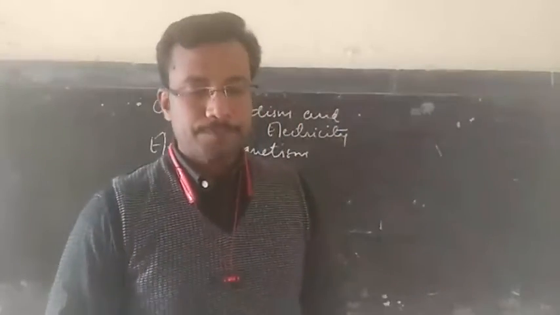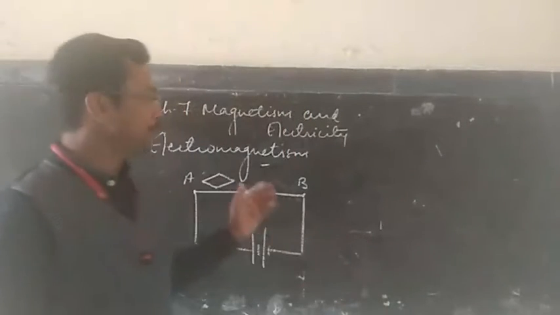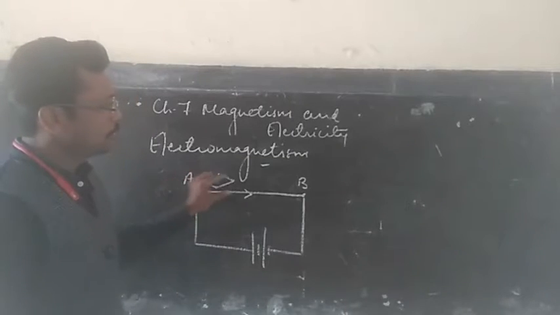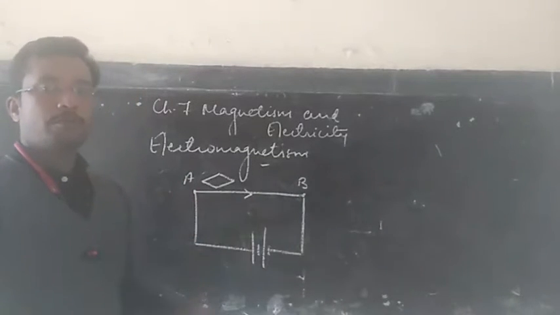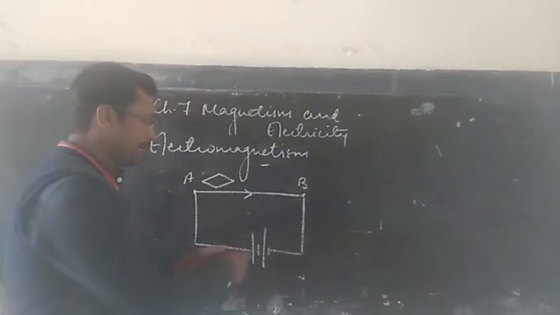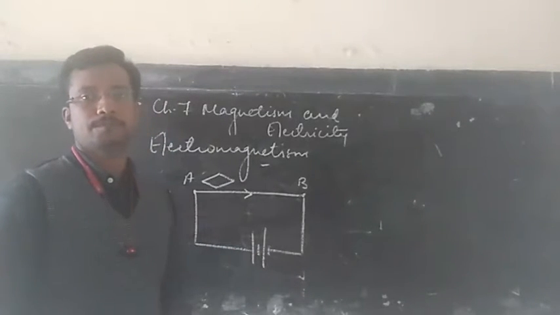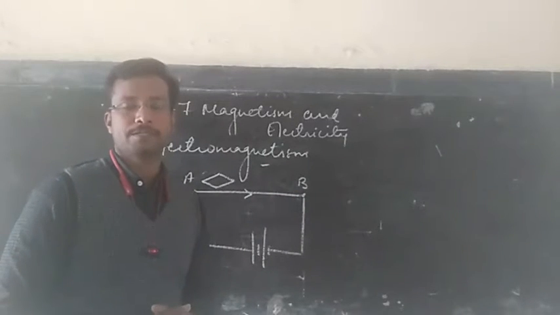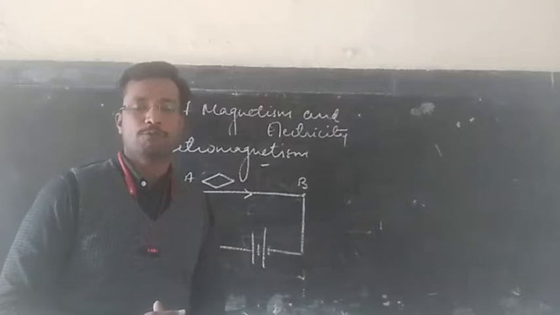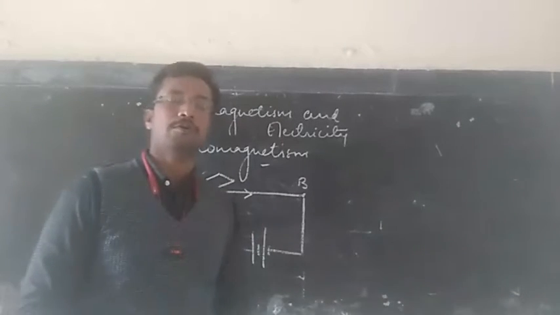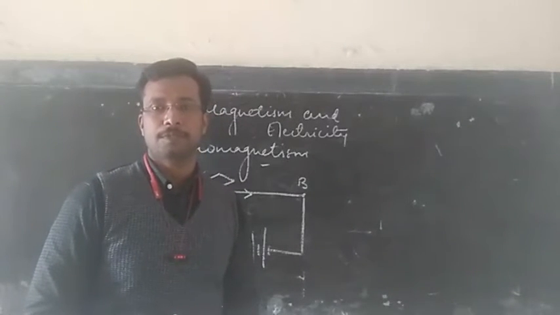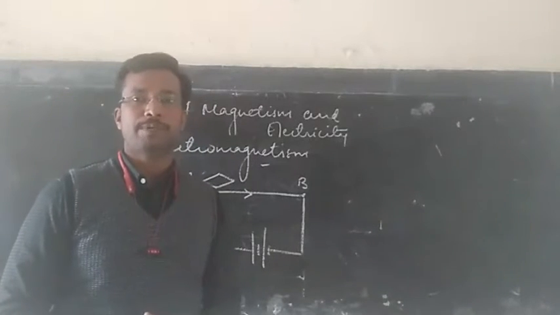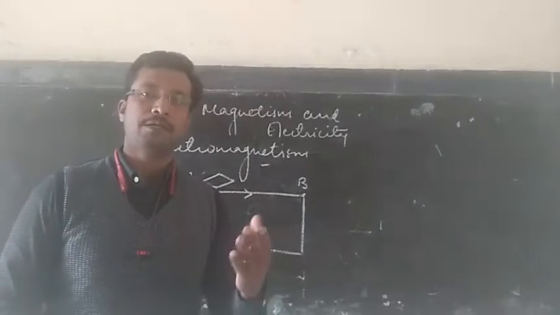Let us now see some conclusions based on this. The first is that we can increase the strength of the magnetic field so produced by increasing the strength of the current. Second, we can change the direction of the magnetic field lines, or the polarity so formed, by changing the direction of the current.